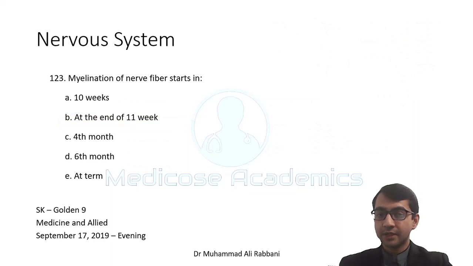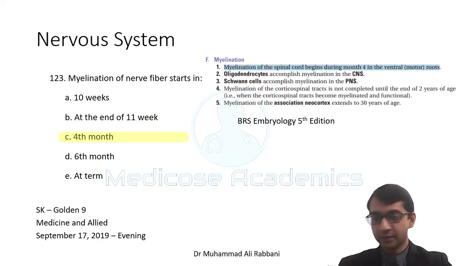Nervous system, myelination of the nerve fiber starts in the 4th month. I am giving the reference of BRS embryology here.